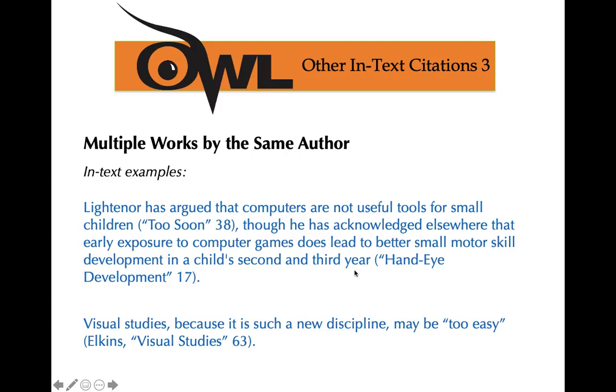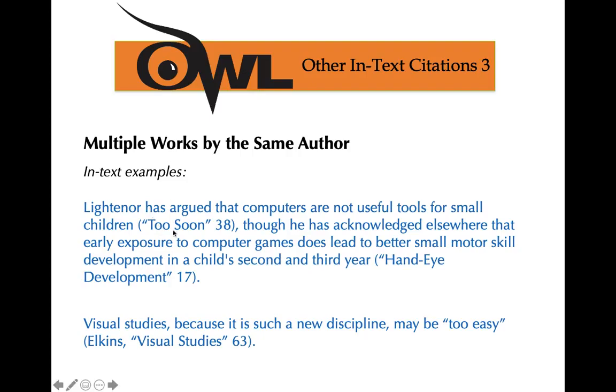So let's say I'm introducing the author in the same sentence as my direct quote or paraphrase. Leitner has argued that computers are not useful tools for small children. I'm going to put the title of the source in quotation marks. So titles of sources or articles will always be in quotation marks.